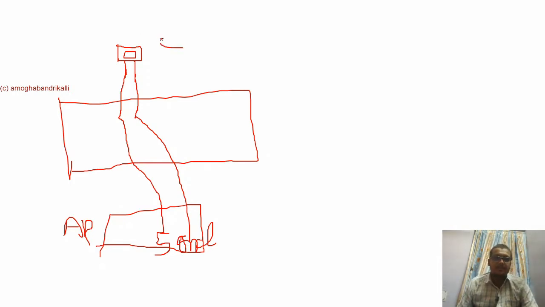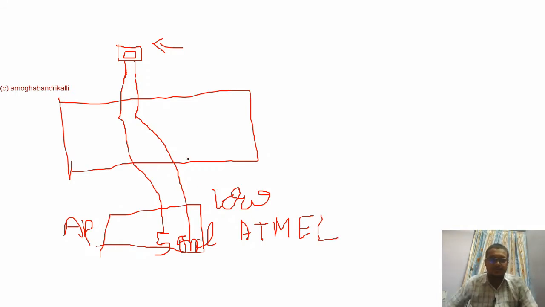Whenever this button is pressed, the low voltage is going to be passed. Whenever it is pressed, the low voltage is going to be passed to the Arduino's 5th pin, and it is going to make the Atmel get reset. So this is the reset circuit.